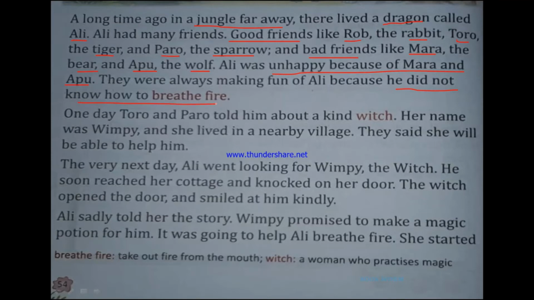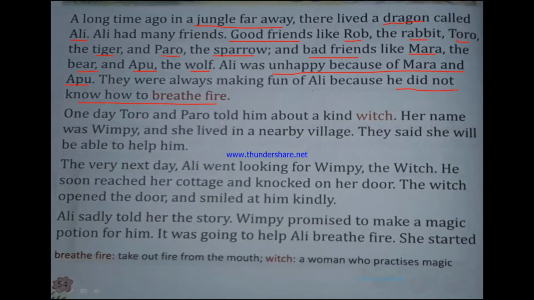And he was very sad. Why? Because Mara and Apu always made fun of him. That you are a dragon, you cannot breathe fire from your mouth. This is not good. And they used to say such things which were not very good. They were unkind to him.